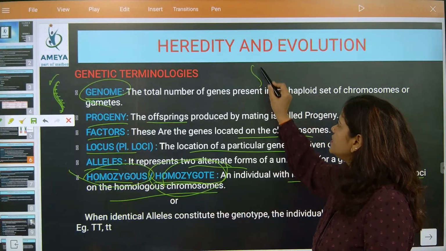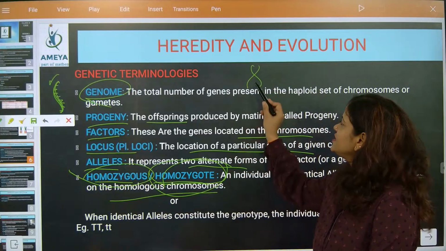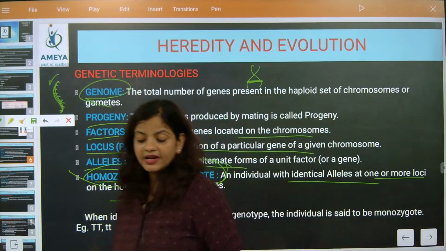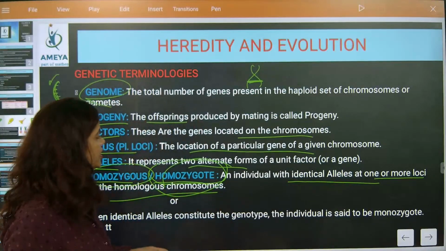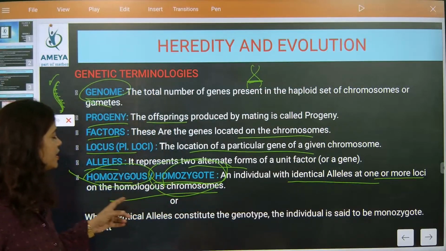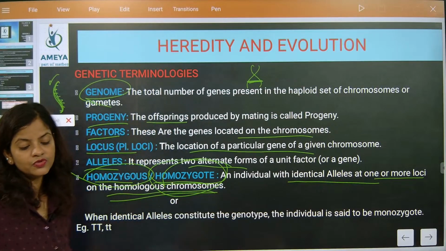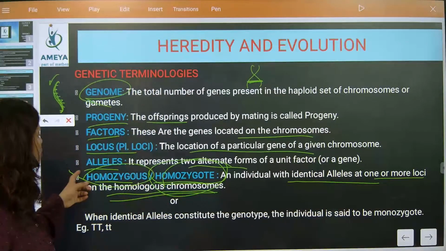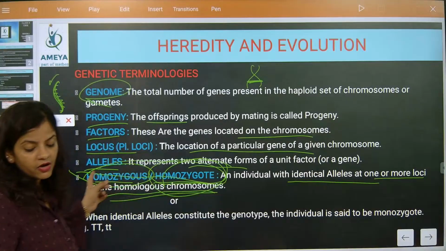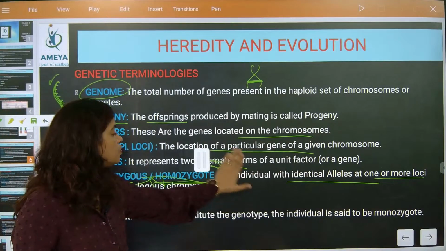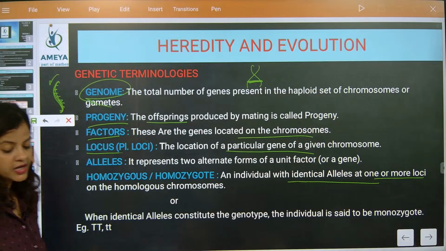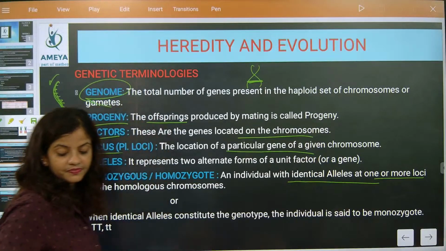If you see the chromosome strand, you will see the same identical characteristics. The same homologous chromosomes will be present with identical characteristics. Then it is called homozygous or homozygote. Note it down.